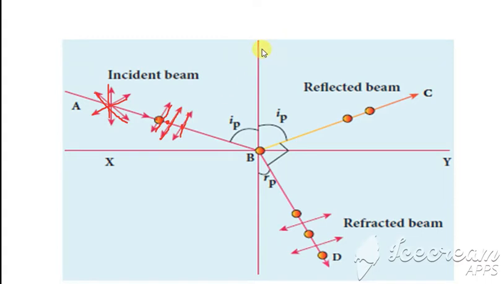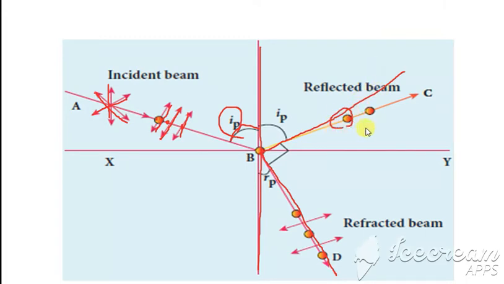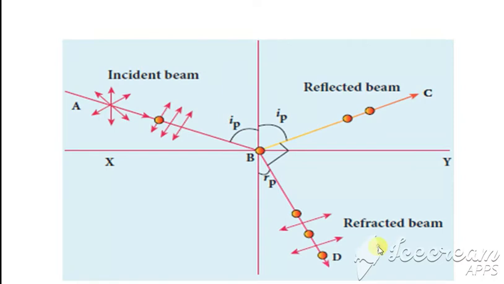When this falls on the reflecting surface, partially it is reflected and the other part is refracted. The angle at which the beam falls so that the reflected beam is plane polarized is called the angle of polarization or polarizing angle, as we saw. The refracted beam will have both arrows and dots, but the reflected beam will have only dots. Clear with this? This represents the diagram for reflection.